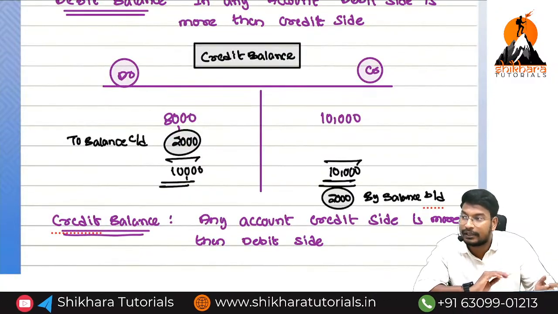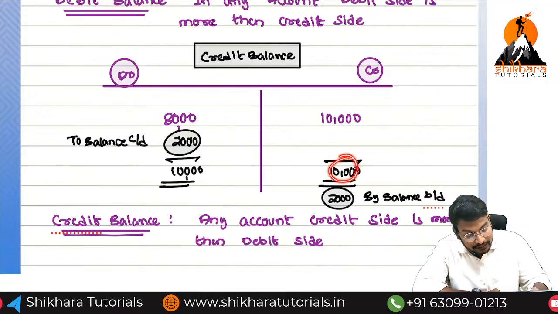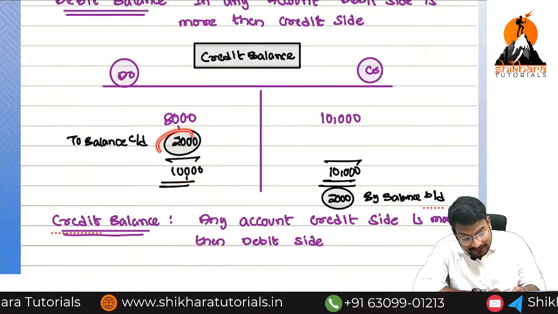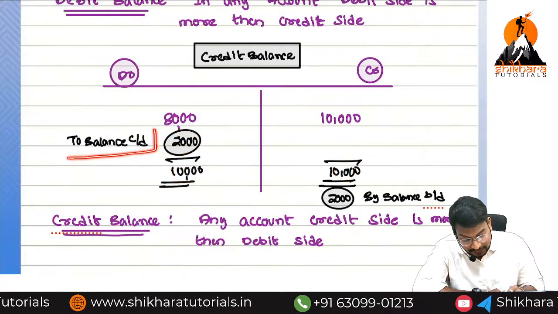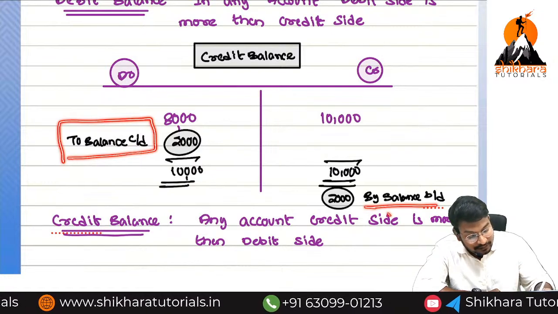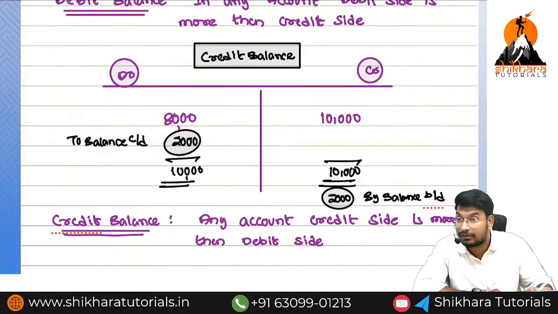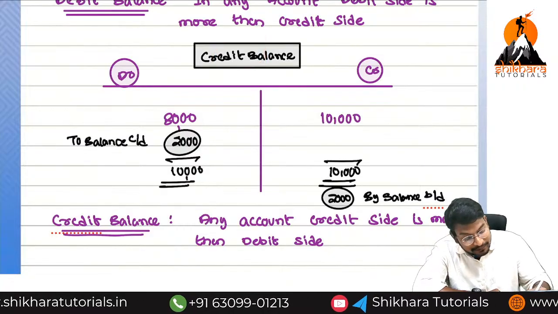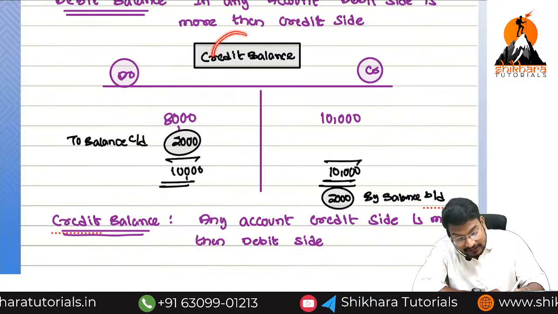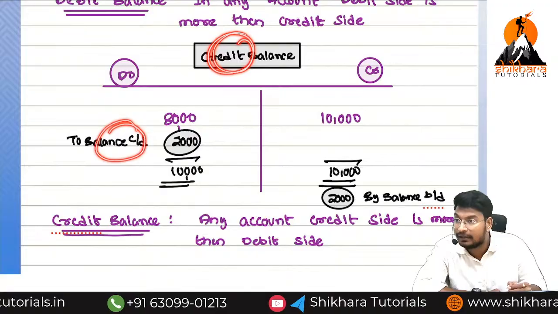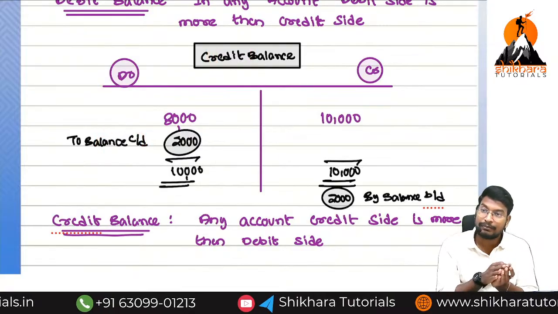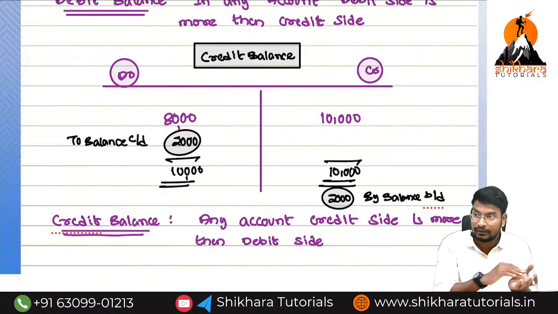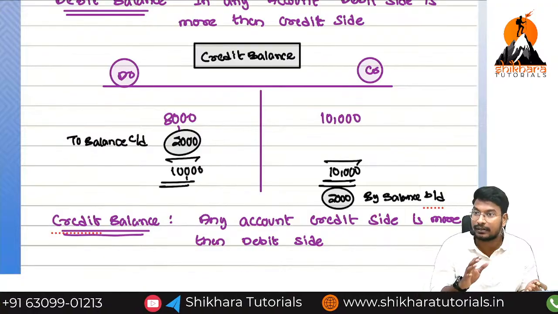Credit side is more than debit side. While balancing, debit side is 10,000 and credit side is also 10,000. What is the balancing figure? 2,000. This is called 'To balance c/d', carry down. And this is called 'By balance b/d', brought down. For the credit balance, opening balance will be on which side? Credit side. For the credit balance, closing balance will be on which side? Debit side. For the debit balance, opening balance will be on the debit side. For the credit balance, opening balance will be on the credit side. Opening same, closing opposite.